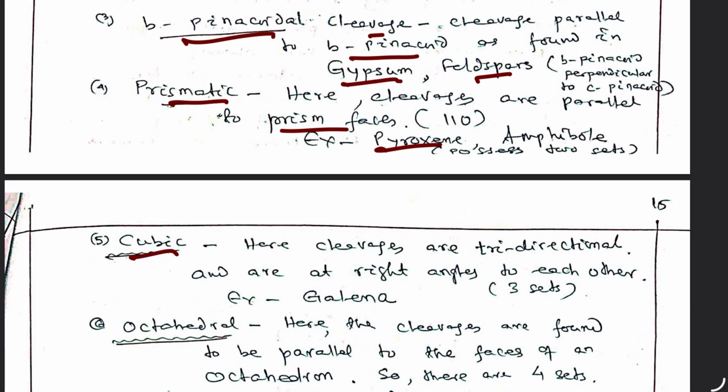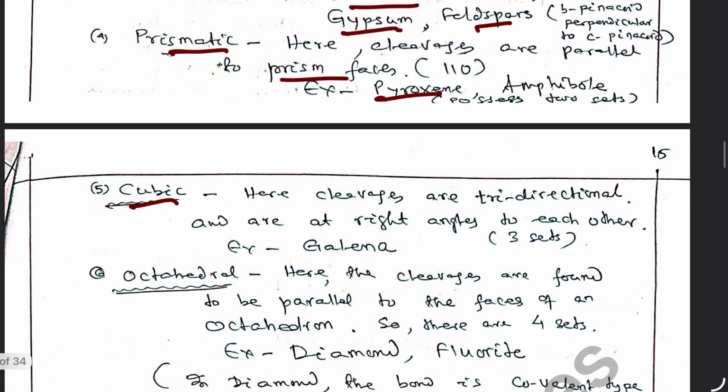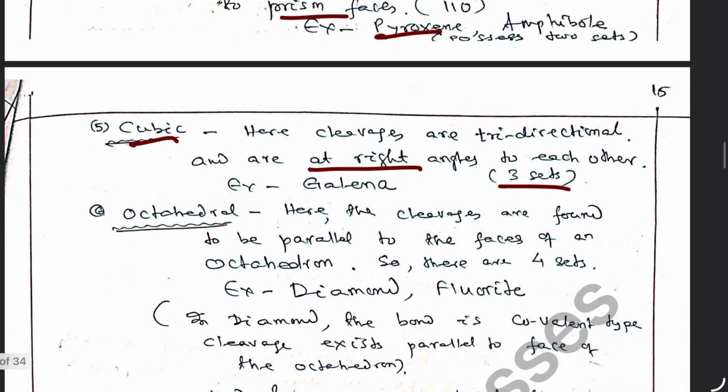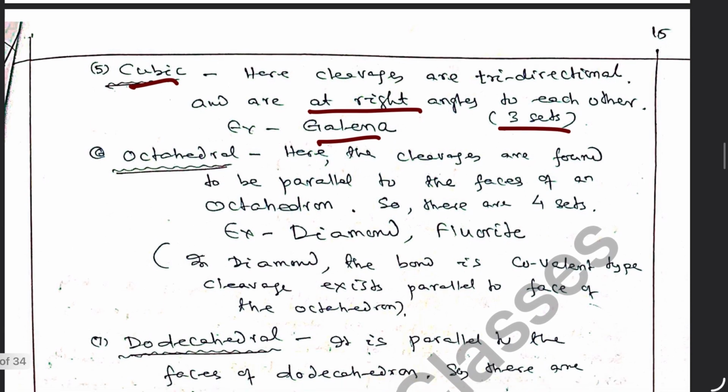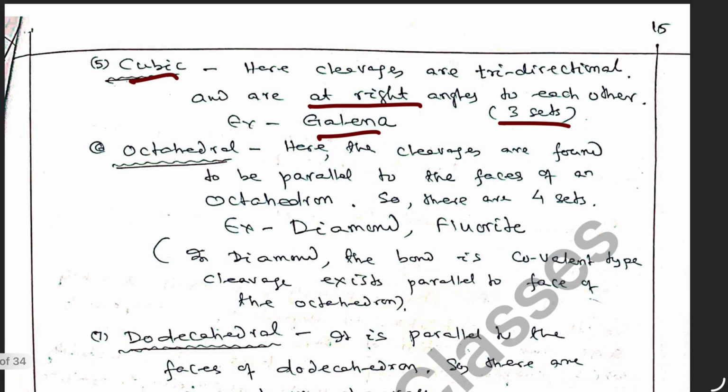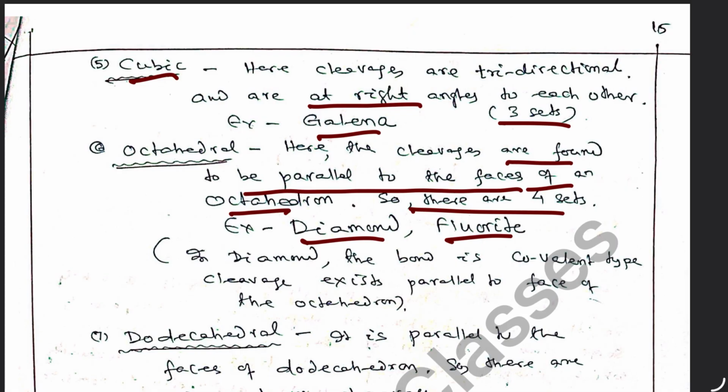Cubic: here the cleavages are tridirectional, so they possess 3 sets of cleavage, as you find in case of galena. The very form of galena is cube. Octahedral: here the cleavages are parallel to the faces of an octahedron. In an octahedron there are 8 faces, so along 2 opposite faces, 1 set of cleavage. So there will be 4 sets, as you find in case of diamond, fluorite.